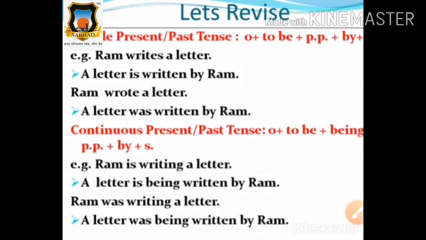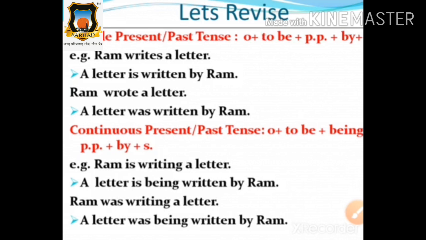Okay, take the same example in continuous present tense. Ram is writing a letter. Now tell me, friends, which is the subject in this sentence? Say it loudly, everyone. Very good. Yes, Ram. The verb is writing and the object is a letter. Very nice. Now convert it into the passive voice. How will it come in the passive voice, according to the formula?